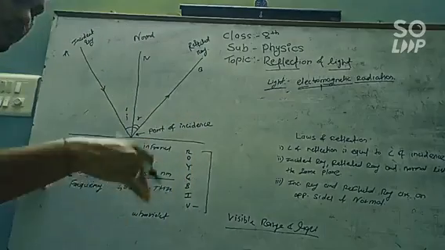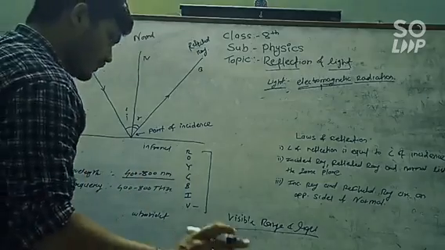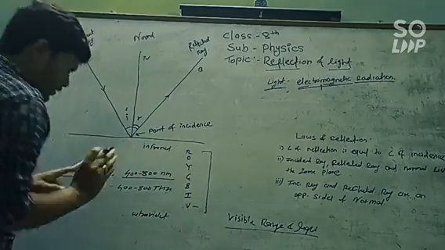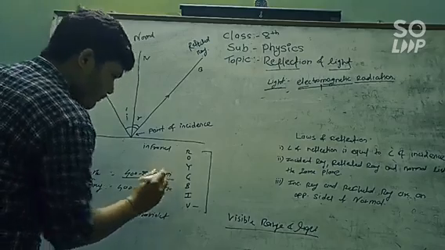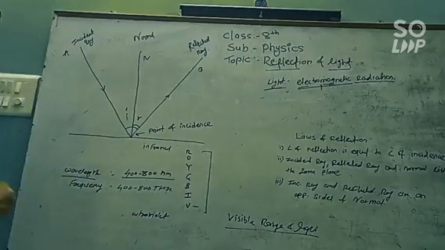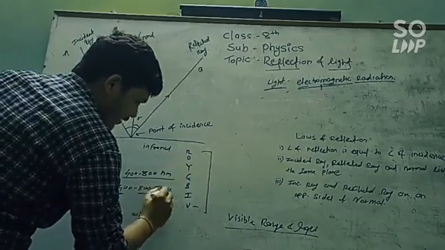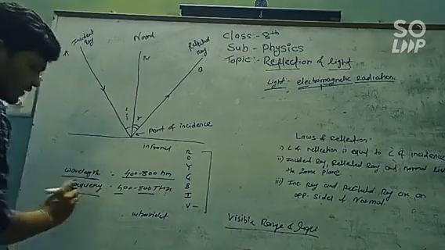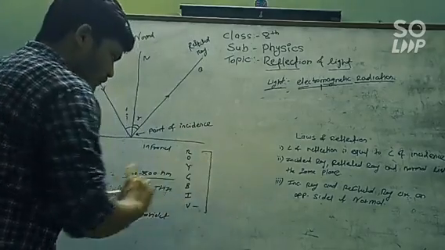That is a specific range of frequency and a specific range of wavelength. Light between 400 to 800 nanometers of wavelength is visible to our eyes, and in the case of frequency, 400 to 800 terahertz is visible to our eyes. This is the range of visible light.